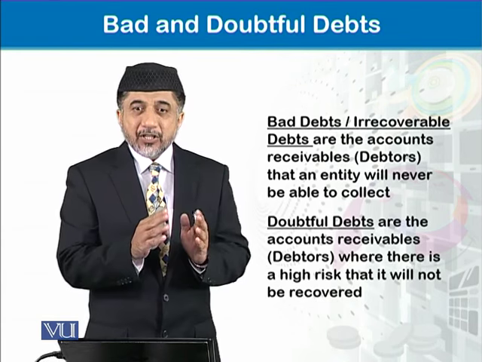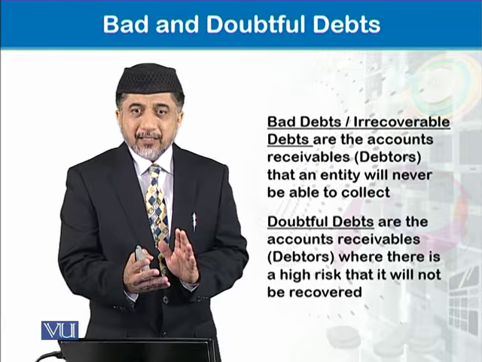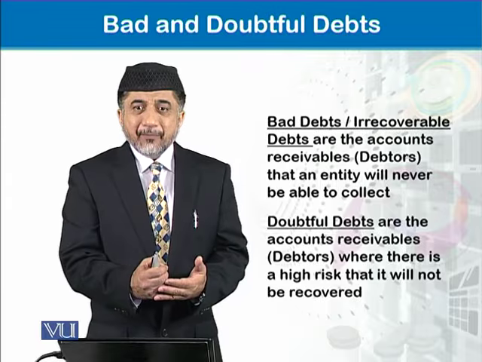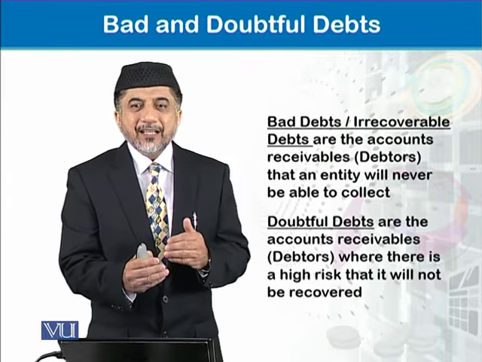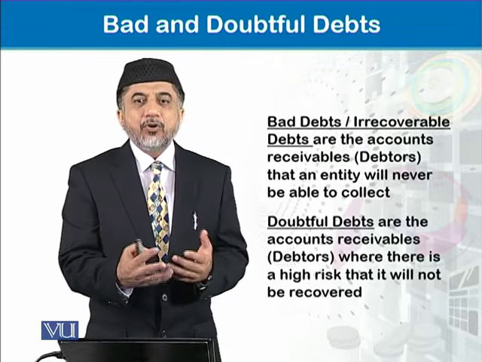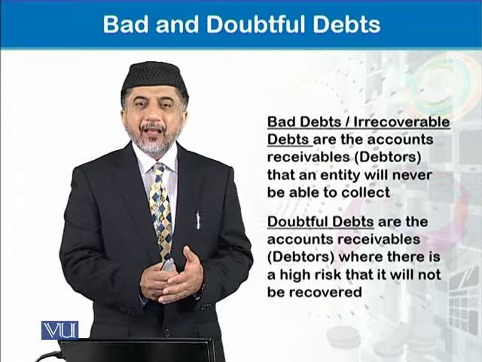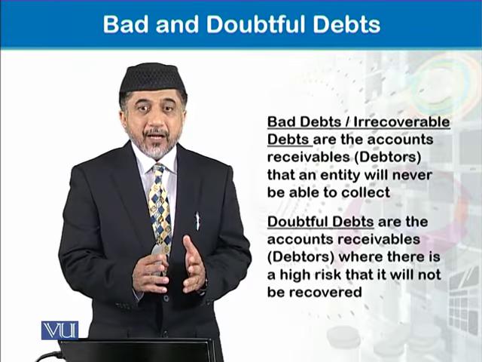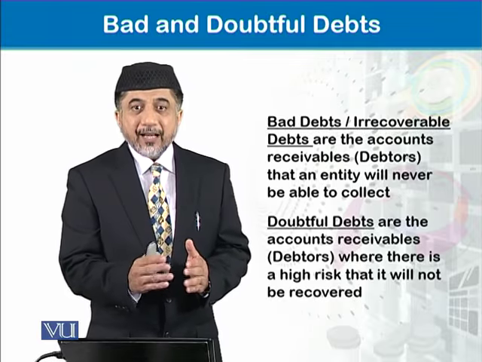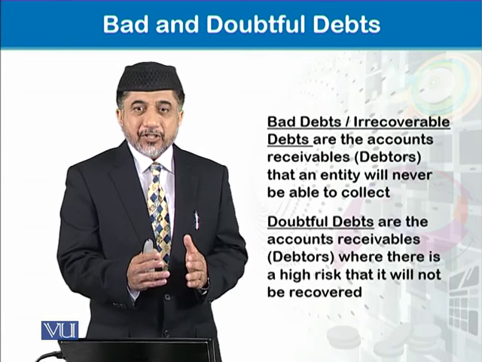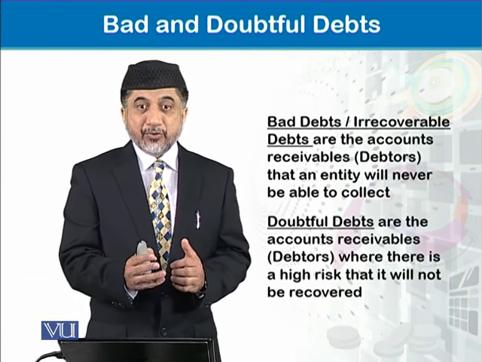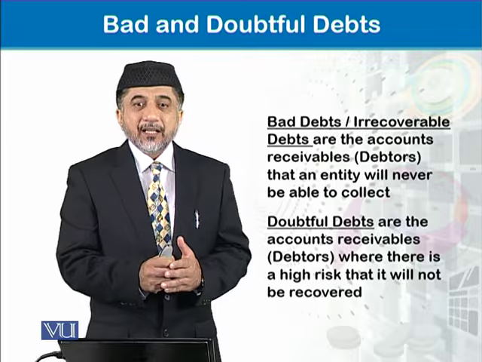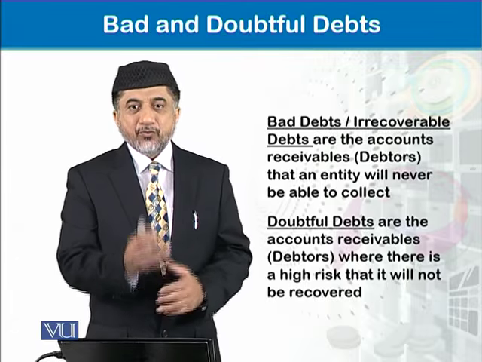But as far as doubtful debts are concerned, straight away it is not a loss, it is still a receivable. But the accountant sees that there is a difficulty in its recoverability because of some reasons. We will look into that. So the accountant is expecting that there would be a credit loss. This is known as credit loss, something for which we are not sure that we will be able to recover. So against this expected credit loss, the accountant creates a provision.